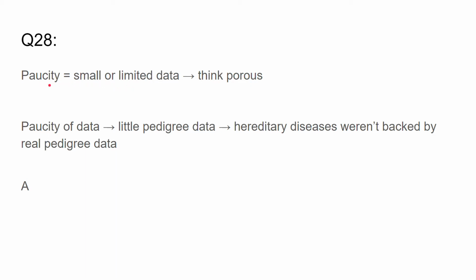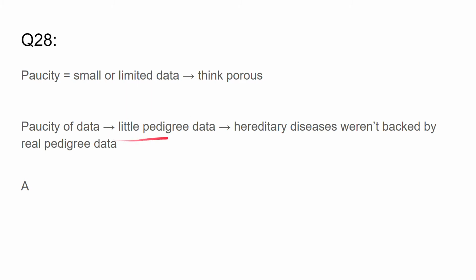The best way to remember paucity I have found is to think of porous. Think of a sponge that is porous, or a rock that is porous. If you pour water through it, the water is going to come out of the holes, which means it's not very good at holding water. So porous data would have lots of gaps in it. We have a paucity of data, which means that we have little pedigree data.